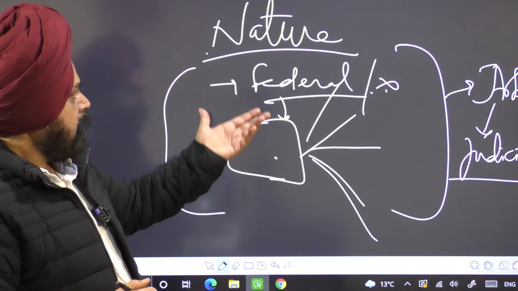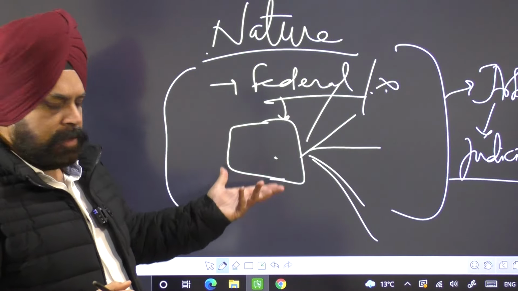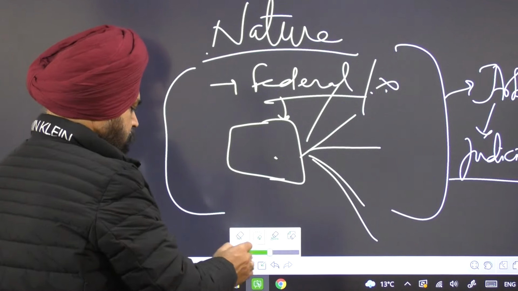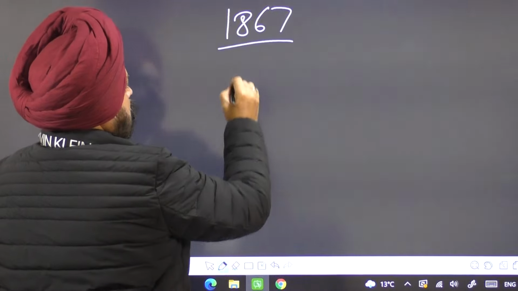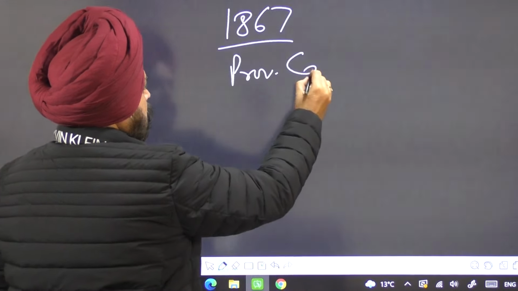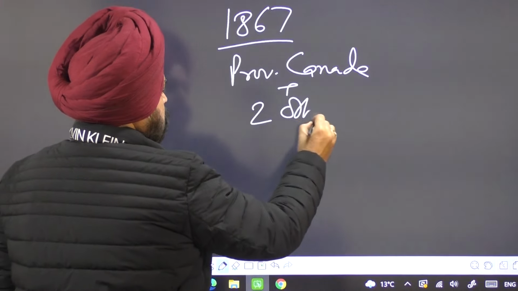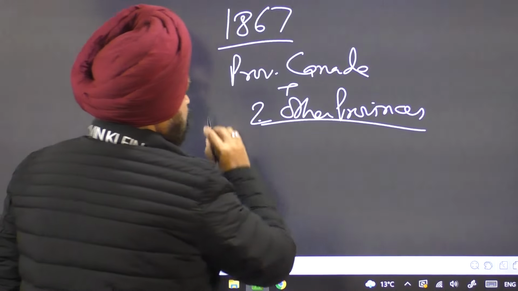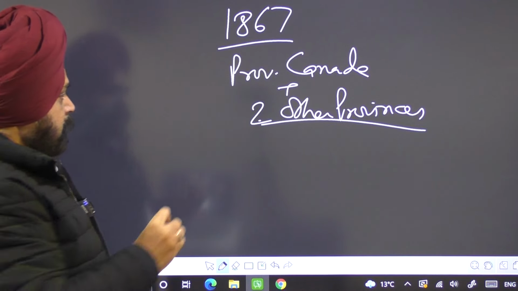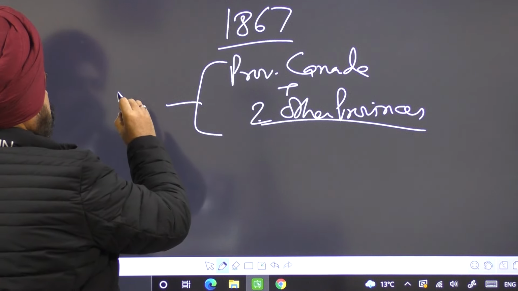And the question is whether this is the nature of Canadian constitutional law or not. Let us examine it. In 1867, the province of Canada plus 2 other provinces, find out the names, I am not giving the names of the other 2 provinces, joined together and created a confederation.